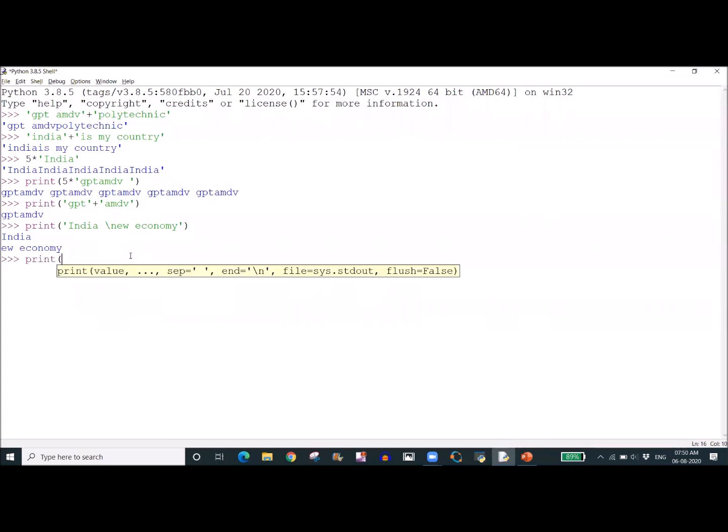Now if we do not want the backslash n to be interpreted as a new line, and we want the backslash n to be printed, then we can simply give R and write the same thing, India backslash new economy. Then this backslash n will not be treated as a new line. India backslash new economy is printed by using a simple R.